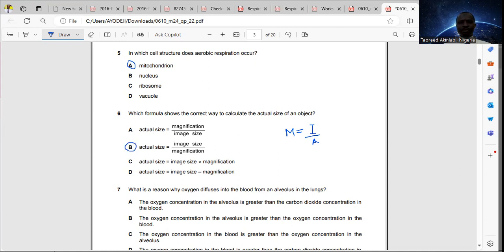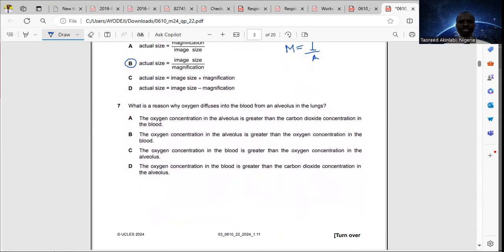For question 7, what is the reason why oxygen diffuses into the blood from an alveolus in the lungs? The key word there is diffuses, or diffusion. Diffusion is the movement of molecules from a region of high concentration to a region of low concentration.